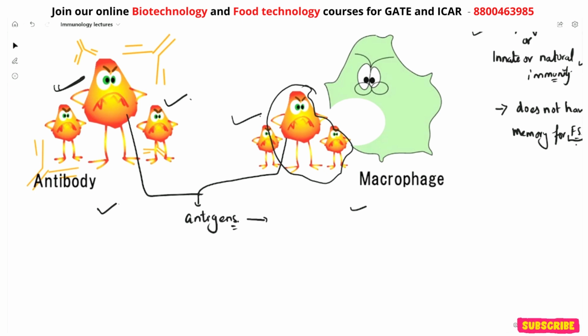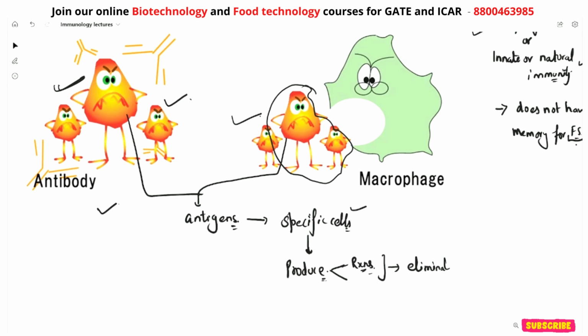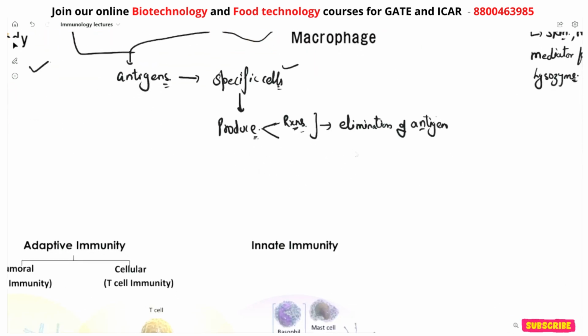And these antigens cause the activity of specific cells, and these specific cells produce different types of reactions which lead to the elimination of your antigen from the host, and these particles are called antibodies.